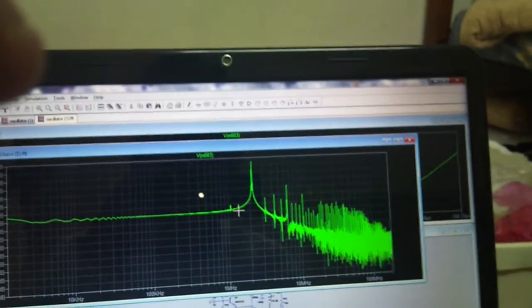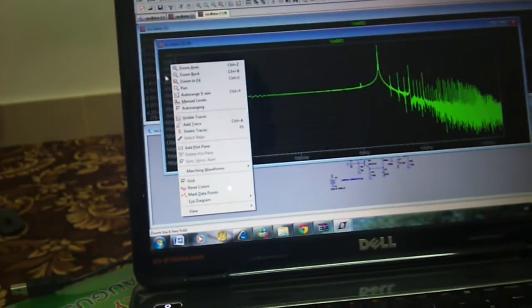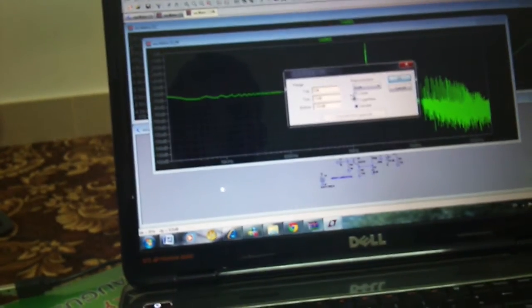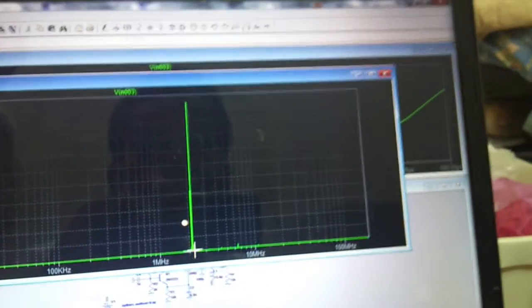Okay. This is in dB. We want to convert to the linear. This is what we get at 2 megahertz. Okay,